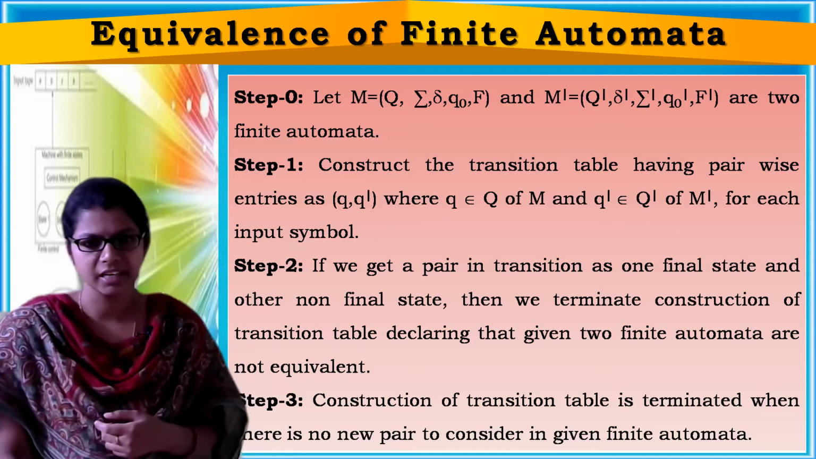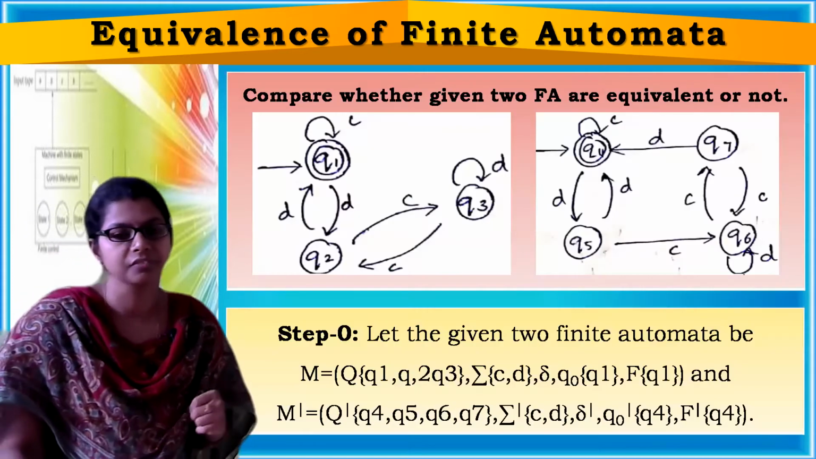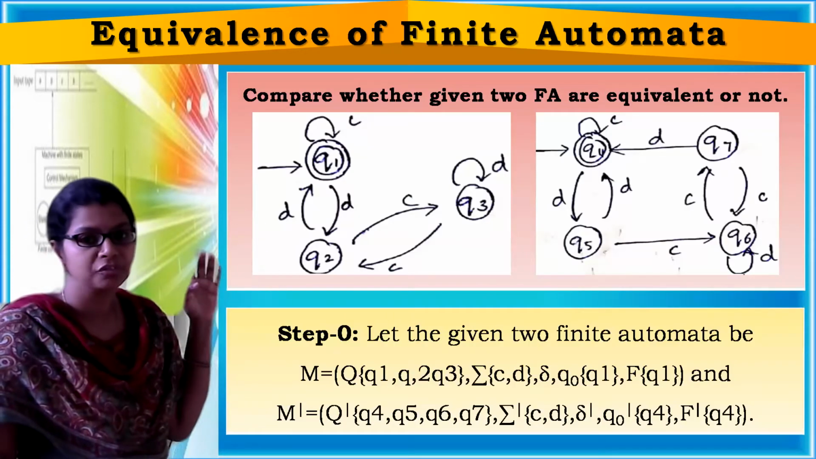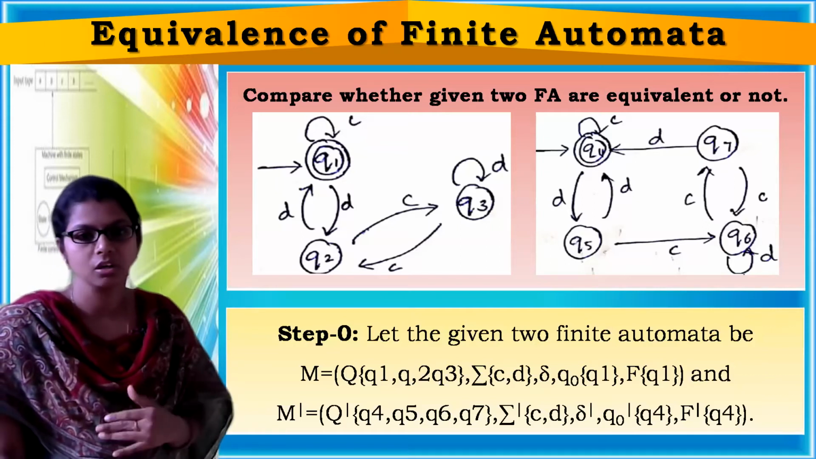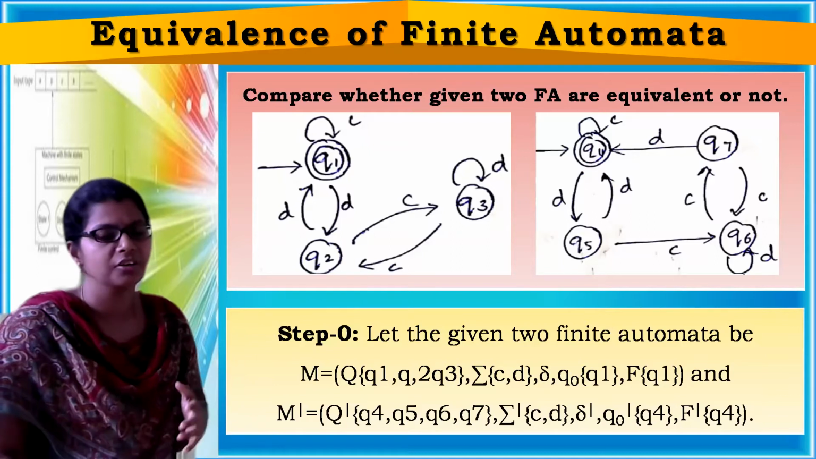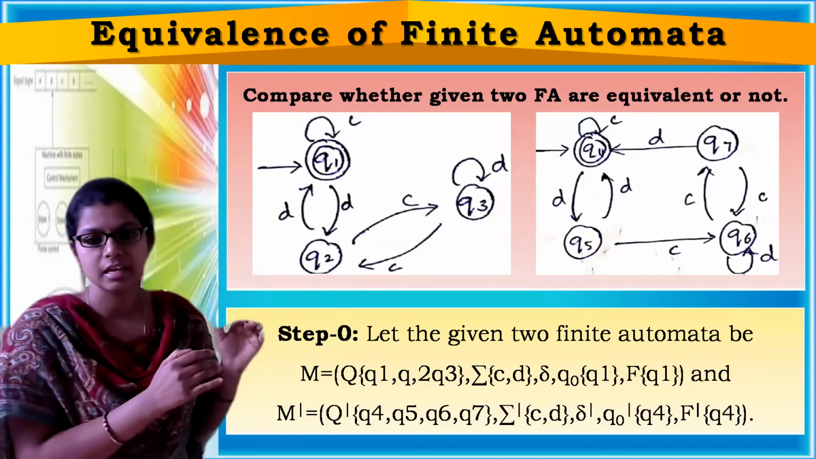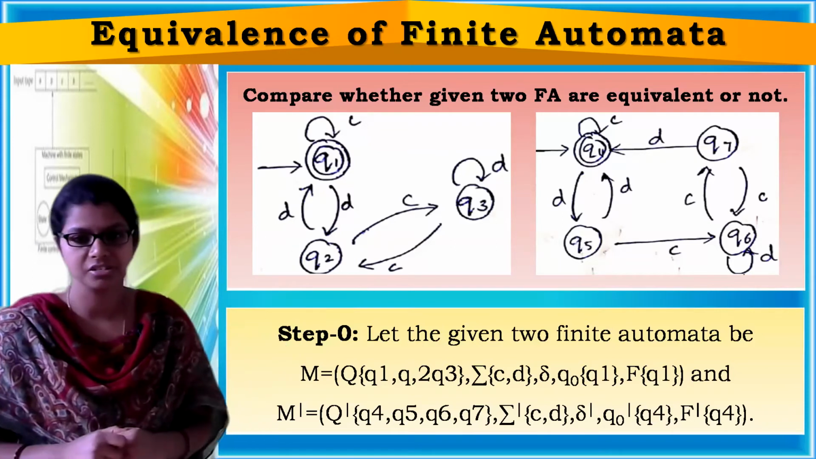Let us see one example for checking equivalence of finite automata. Now, compare whether the given two finite automata are equivalent or not. Let us consider these two finite automata. Now, what is the first step? First, you have to make the first finite automata M and the second one M dash, right?